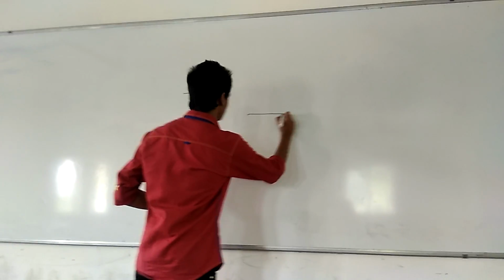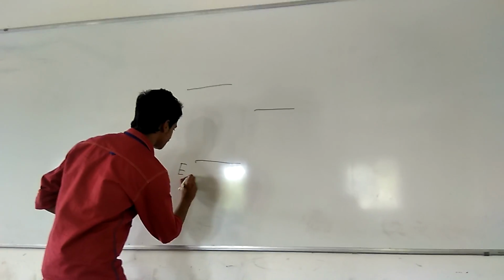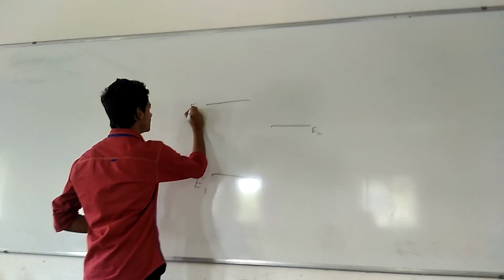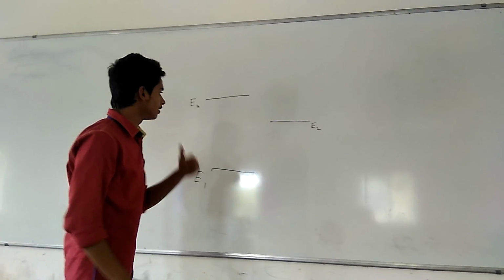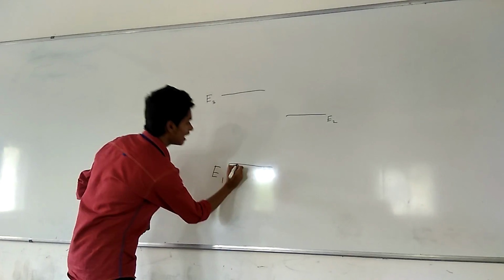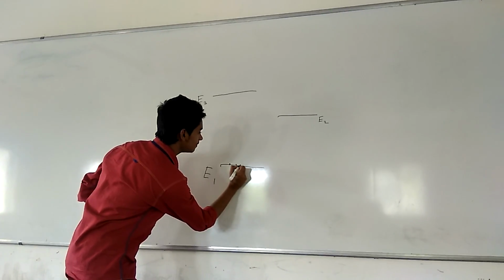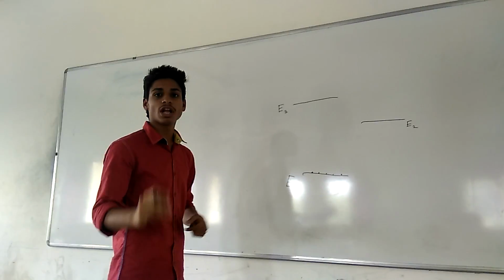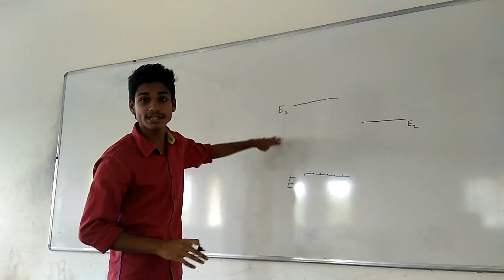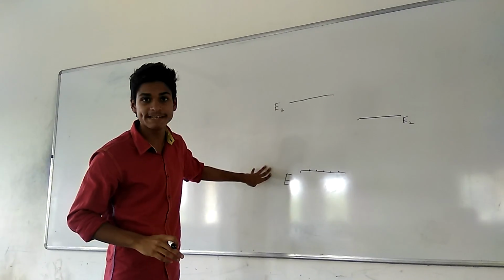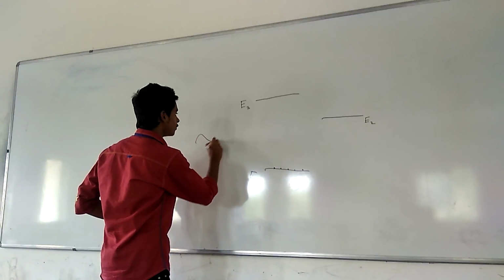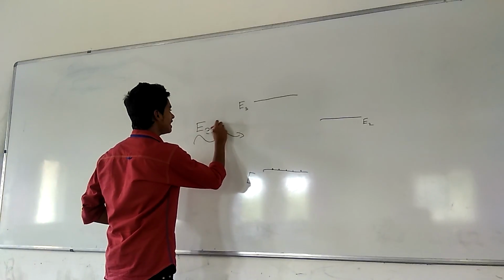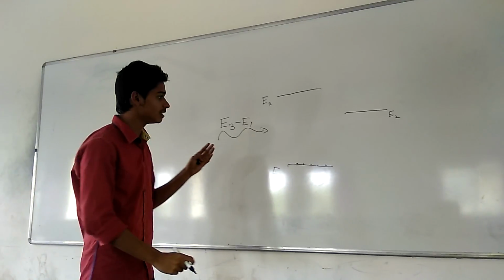See, this is the energy level E1, this is the energy level E2 and this is the energy level E3. Now there are some particles here. Okay, so now a photon will come to hit in between E3 and E1. So if a photon comes of energy between E3 and E1, any energy level between E3 and E1, so absorption